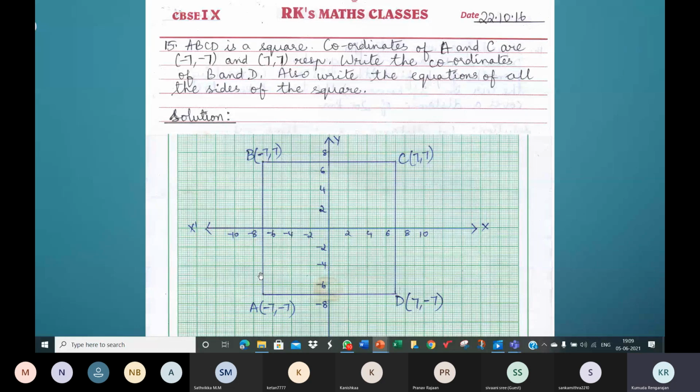Now tell me, children, what is the equation of the side AB? Now, is AB parallel to the x-axis or parallel to the y-axis?